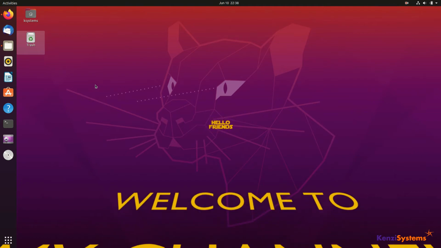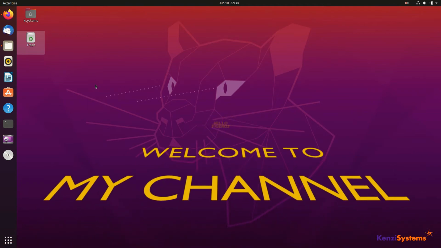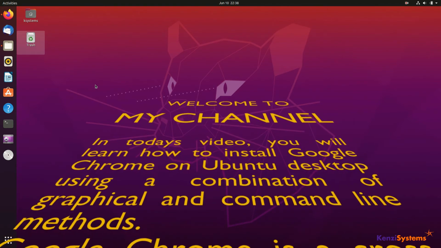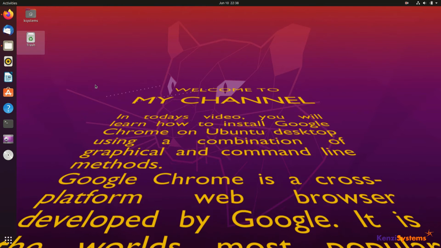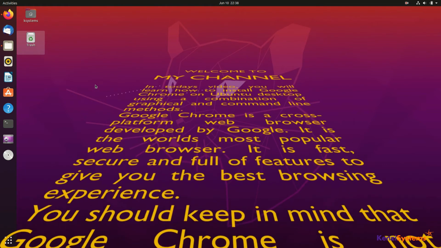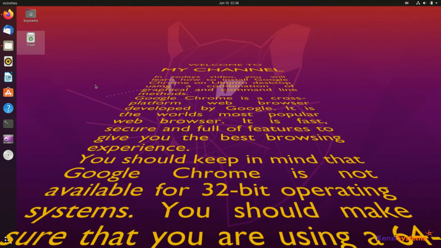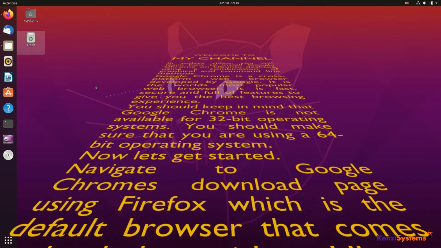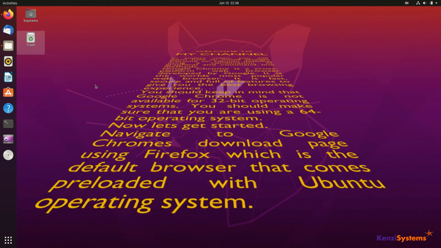In today's video, you will learn how to install Google Chrome on Ubuntu desktop using a combination of graphical and command line methods. Google Chrome is a cross-platform web browser developed by Google. It is the world's most popular web browser. It is fast, secure and full of features to give you the best browsing experience.